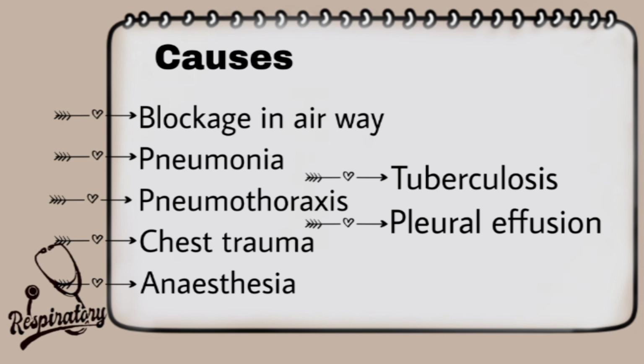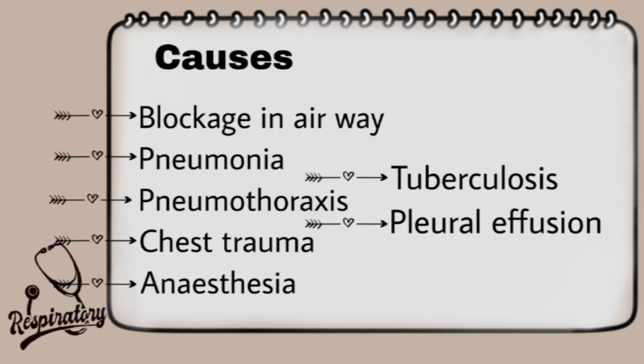So if a patient has pneumonia, he can develop atelectasis in a severe condition. If a patient has tuberculosis, he can develop atelectasis in later conditions. So underlying diseases like pneumonia, tuberculosis, pleural effusion, pneumothorax can lead to atelectasis.